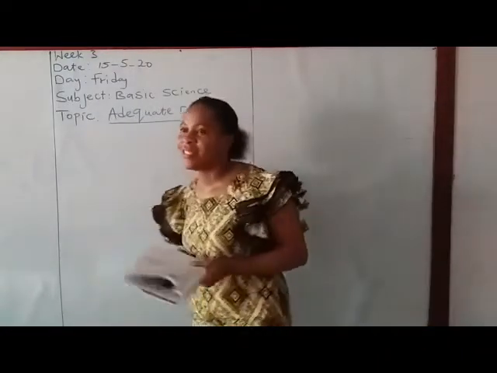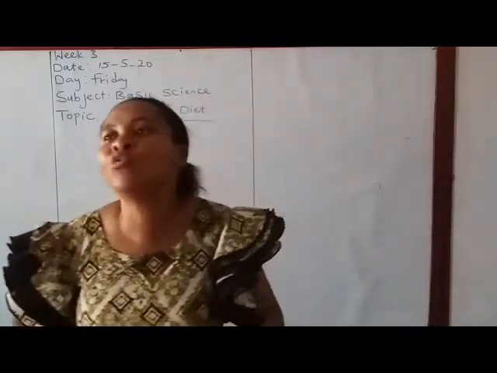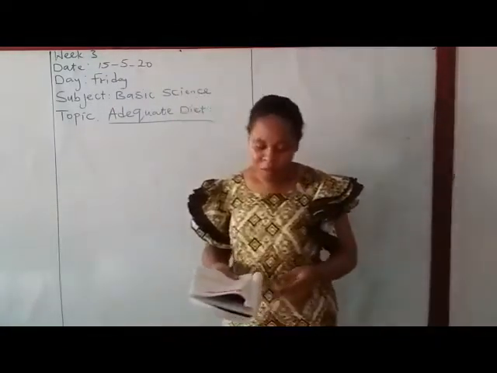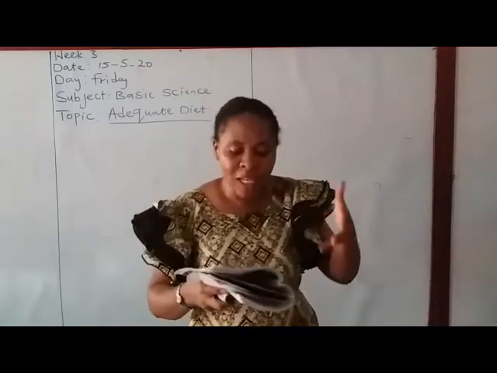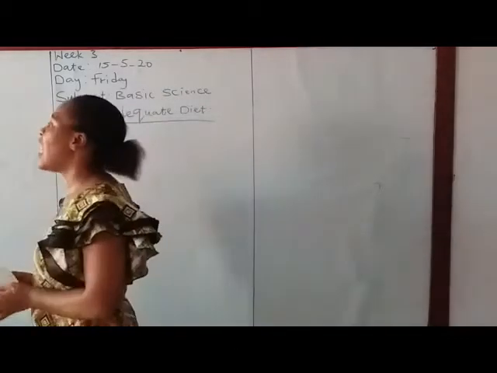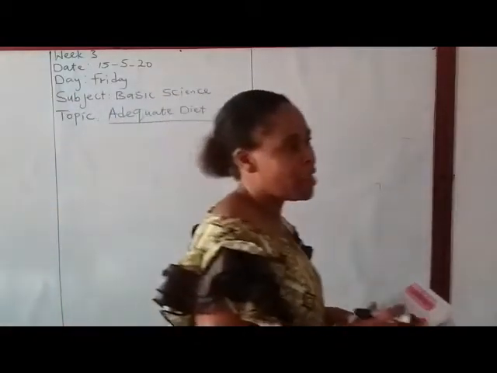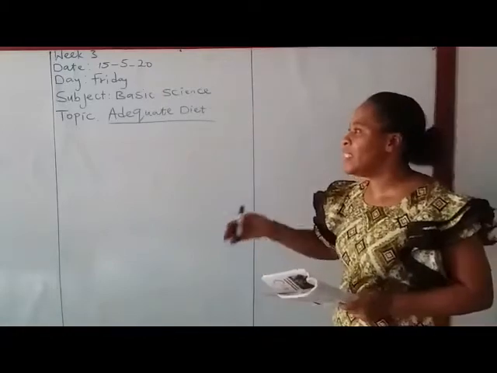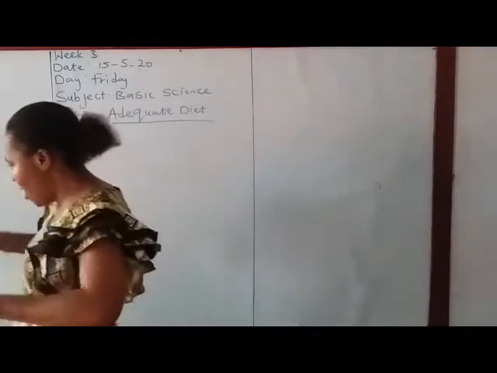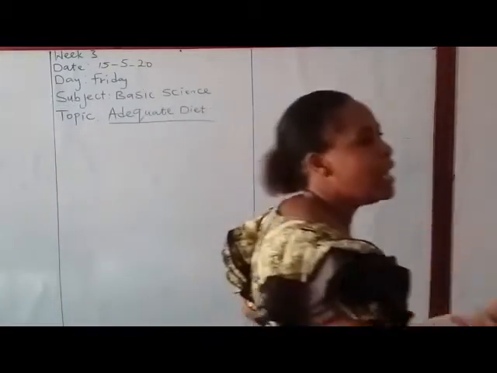By the end of this lesson, you should be able to explain what is adequate diet, list components of adequate diet, and also list ways we can preserve our food to keep it from spoilage.